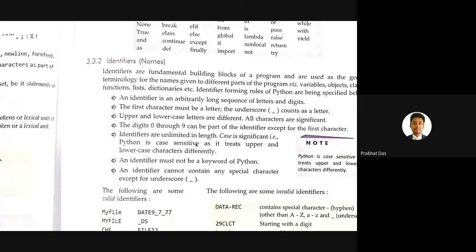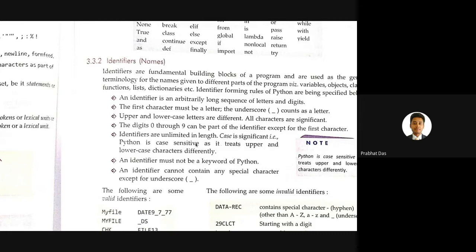But practically we know that nothing is unlimited. Definitely there are limitations. That depends upon the memory as well as the maximum capability, but we generally treat it as unlimited.